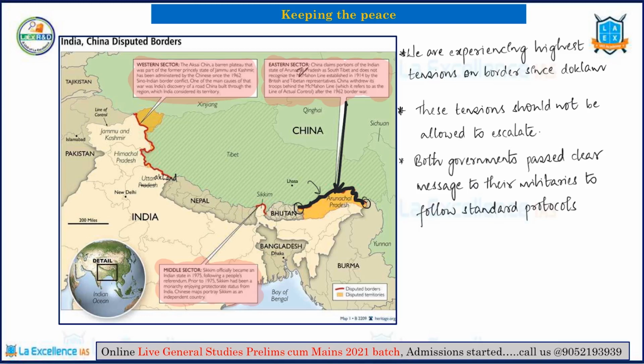So the article moves forward and says that you have to follow the international principle of right to mutual and equal security of both sides. So if China has done some kind of construction previously for its own security, there has to be some amount of security to India as well, and this should be properly recognized by China, is what this article is trying to tell us. Now let's move on to the next article.